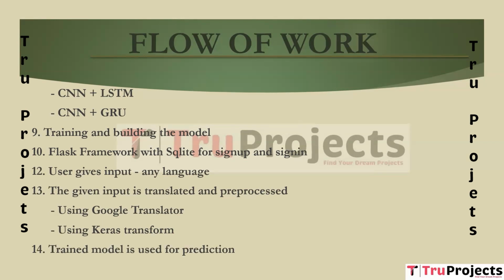Trained model is used for prediction. After translation and pre-processing, the input is fed into the previously trained deep learning model to predict the sentiment. The model's predictions are based on the user's input. Final outcome is displayed through the frontend. The final sentiment analysis results are displayed to the users through the web frontend. Users can view the sentiment expressed in their input text, aiding in understanding public sentiment regarding vaccination and vaccine types.